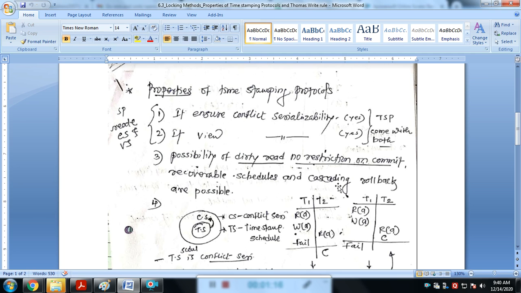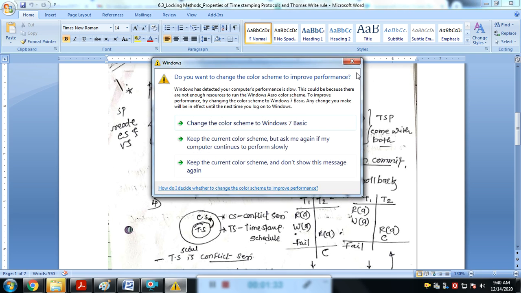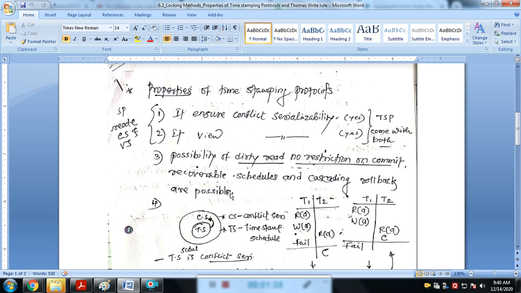Now third, there is a possibility of dirty read, with no restriction on commit. Recoverable schedule and cascading rollback are possible. That one is a possibility. When we have a dirty read, there is no restriction on commit. If it is done with any dirty read, then recoverable schedule and cascading rollback are possible. Recovery and the cascading process is possible with the timestamp protocol.